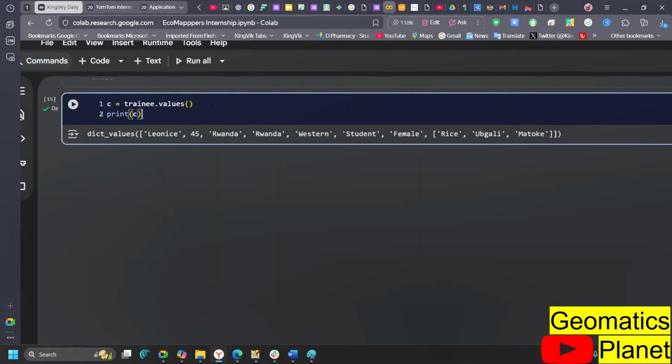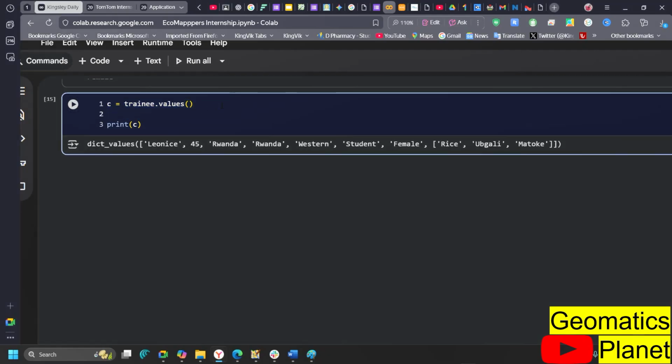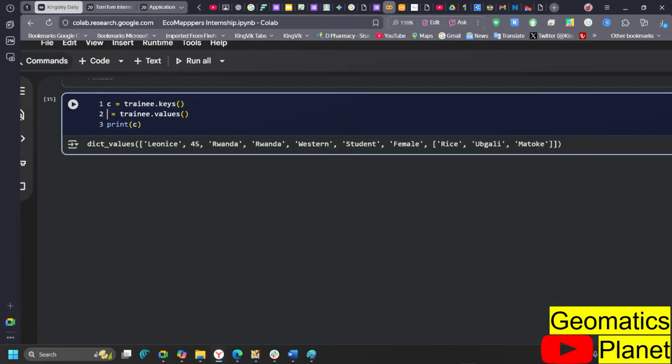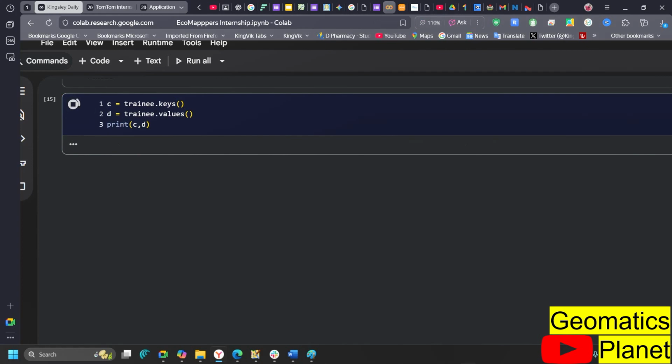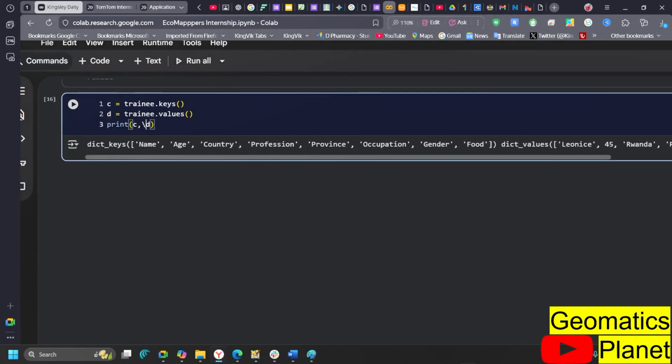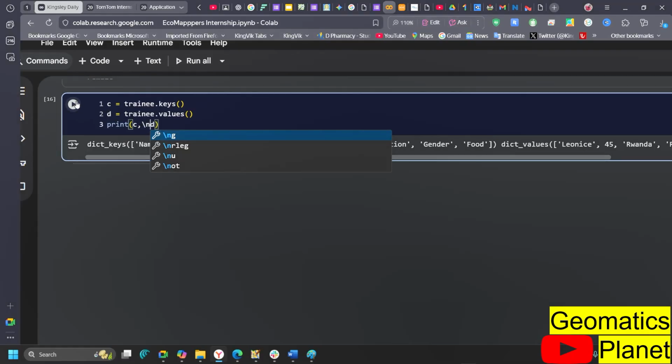So in this pattern, we can just paste this one and put this one as keys, and then we put this one as D, and then we say print D, and then you run this, and then you're going to have two of them.